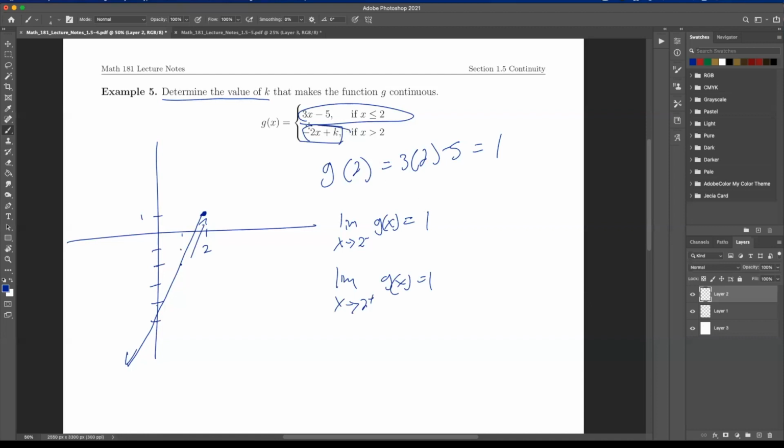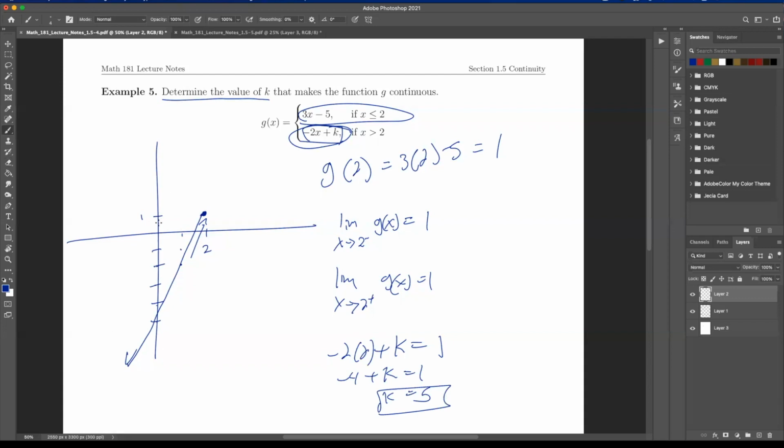Well, I'm going to set this equal to 1 when x is 2, right? Since this is a line, when x is 2, we'll set this equal to 1. So if I solve for that, that becomes minus 4 plus k is equal to 1. I mean, k is equal to 5. So there's our answer, what value of k.